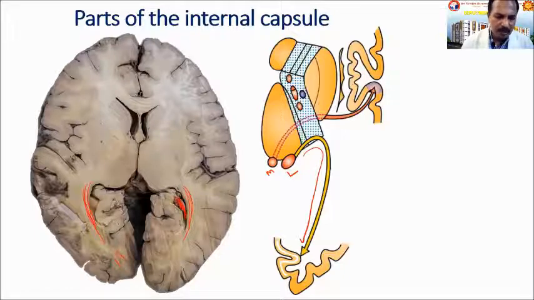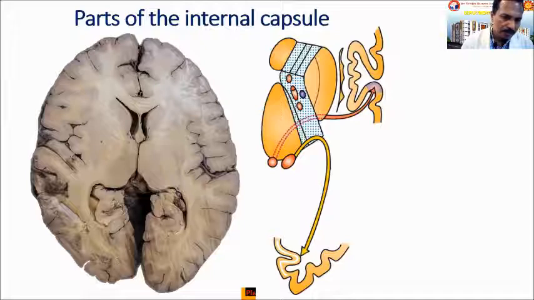Okay. Similarly, there are some fibers which are going through the same area towards the superior colliculus. They are the fibers which are coming from areas 18 and 19, for the various visual reflexes. So that is also present in the retrolentiform part. The sublentiform part we cannot see in this picture anyway.